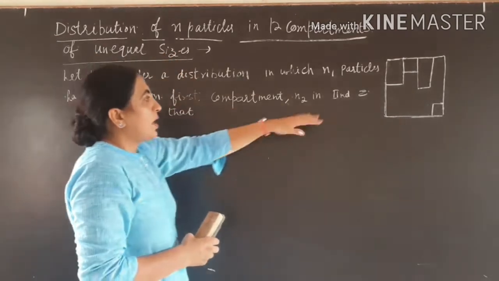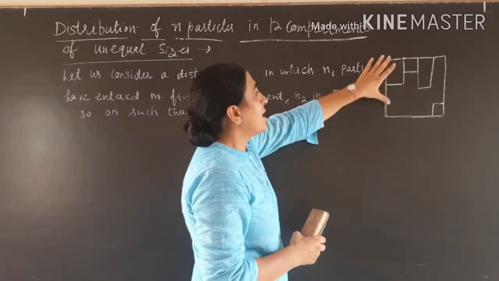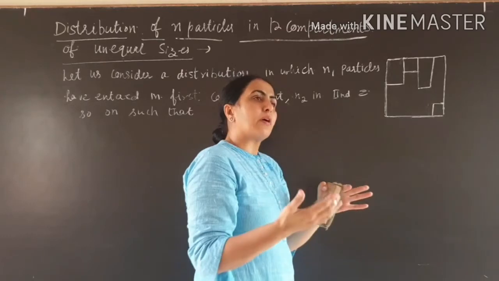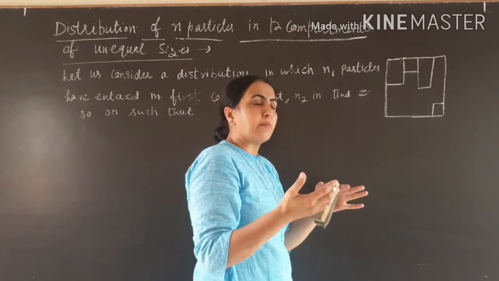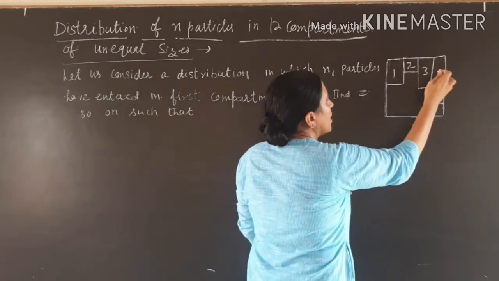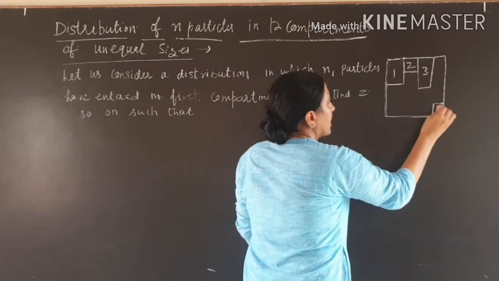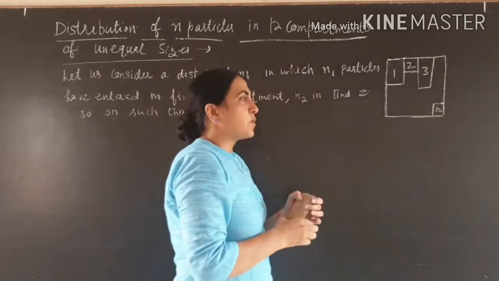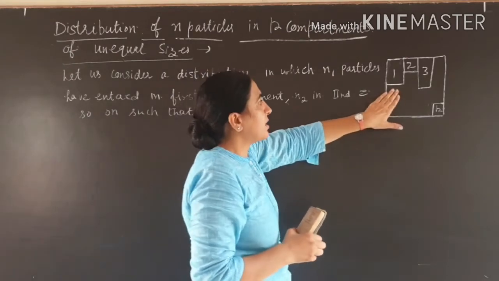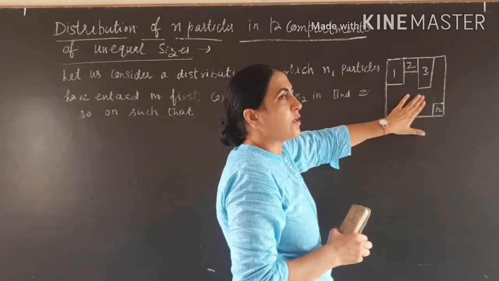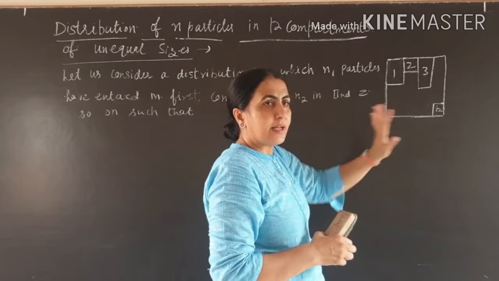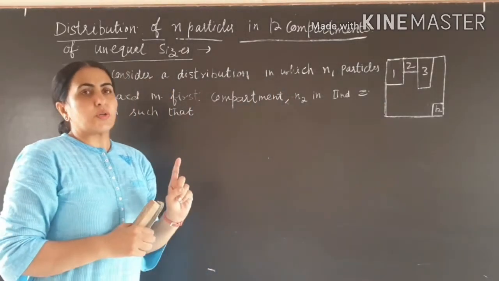Clear? So I draw this diagram. If this is a box and we divide this box into k compartments, this is the first compartment, this is the second, third, fourth, and so on. This is the k-th compartment, this is k minus 1, and so on. So there are k compartments. We divide the box into k compartments and they are of unequal size. Clear? And the particles are distinguishable.